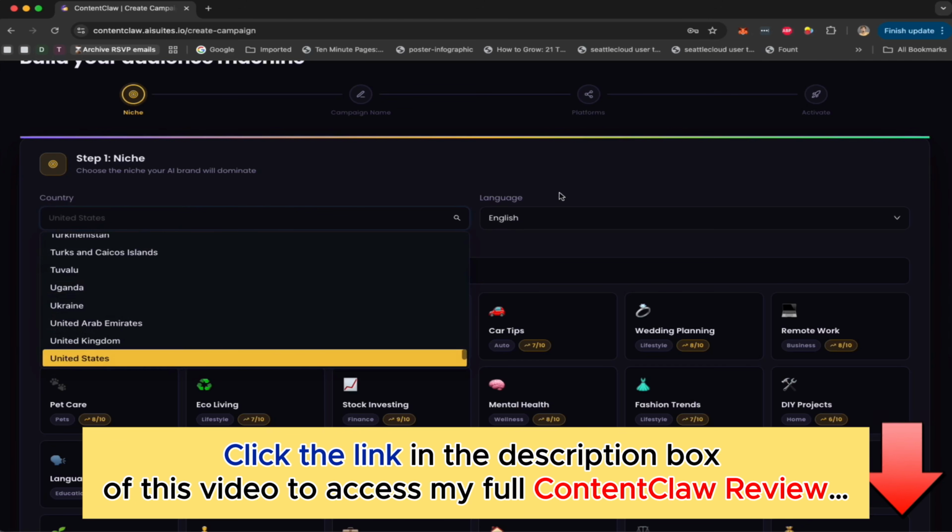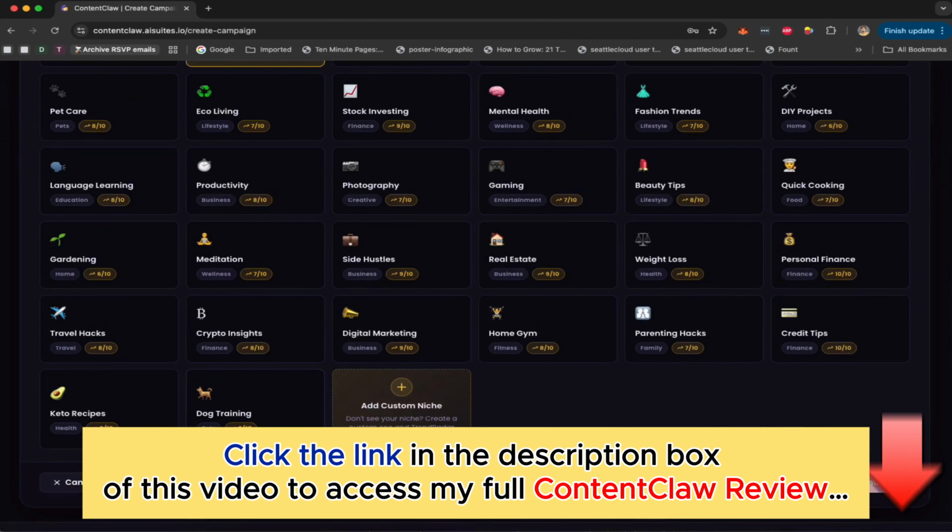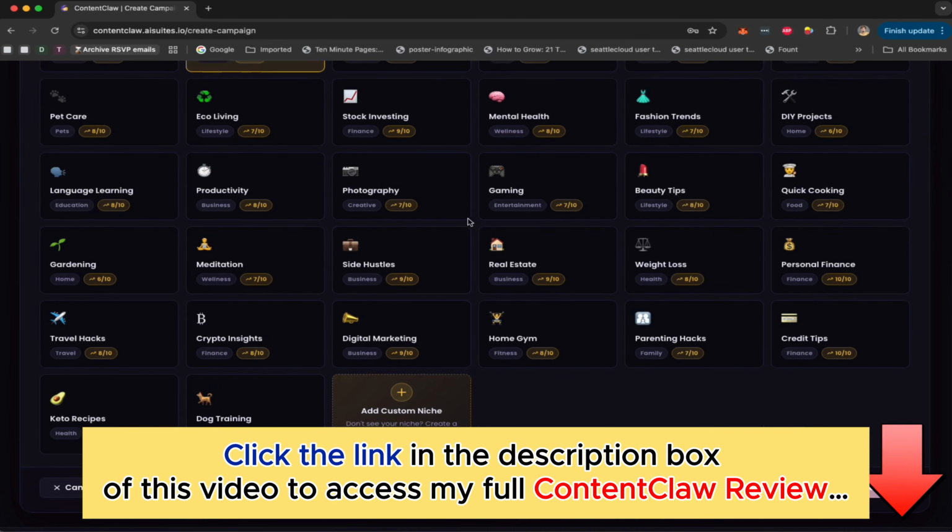And you can select the country and the language, right? So again, for an example of a local business, if you're creating videos or a money audience for lawyers in Rio de Janeiro in Brazil, you can just select Brazil and select the language Portuguese, and it would work. Now, let's click next.